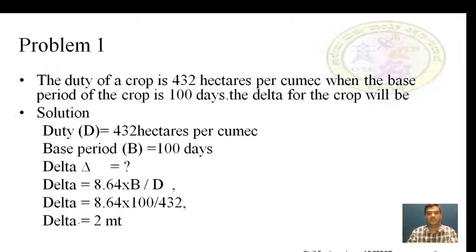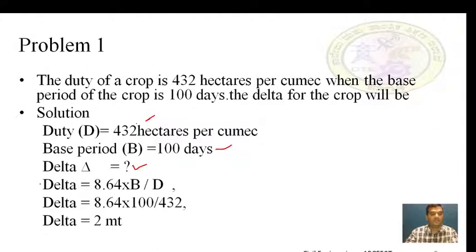Here the duty D is given as 432 hectares per cumec and also base period B is given as 100 days. We have to find the delta in meters.